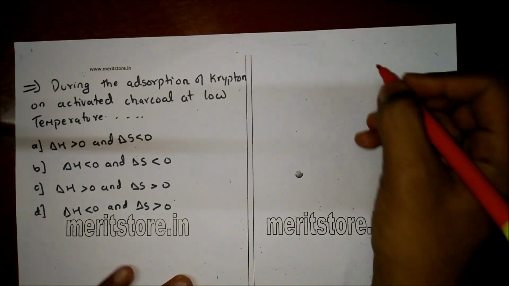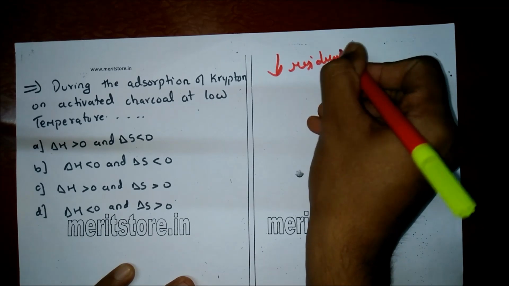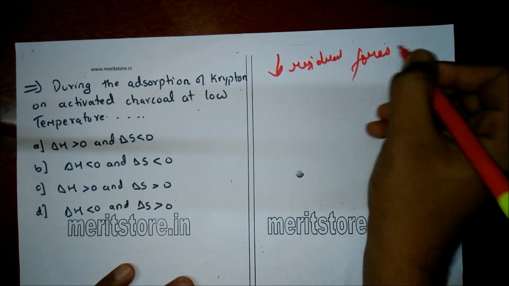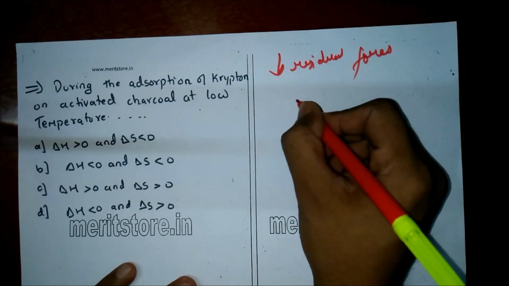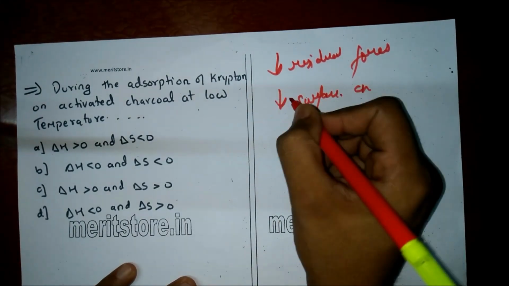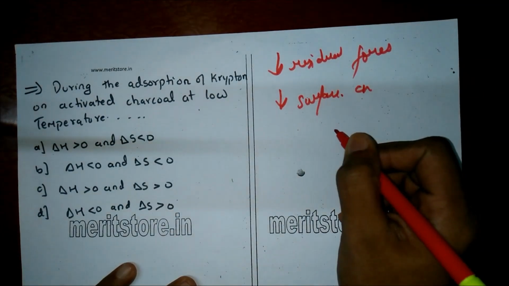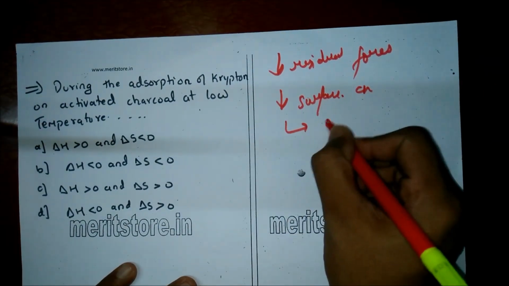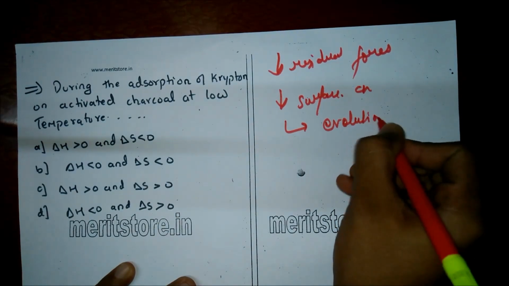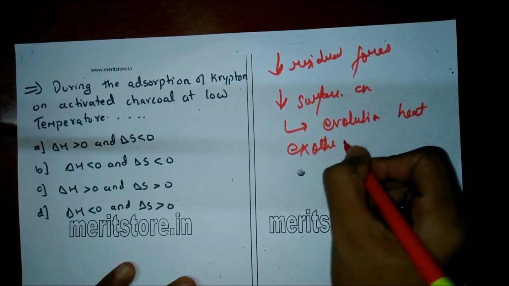Now, during adsorption, there is always a decrease in the residual forces of the surface. That is, there is a decrease in the surface energy, which appears as heat. Adsorption, therefore, is invariably accompanied by the evolution of heat. That is, it is an exothermic process.